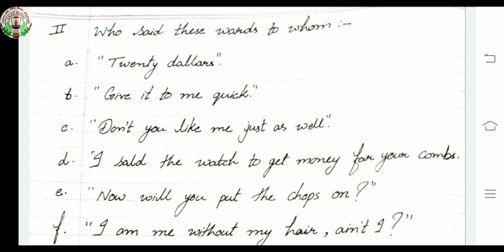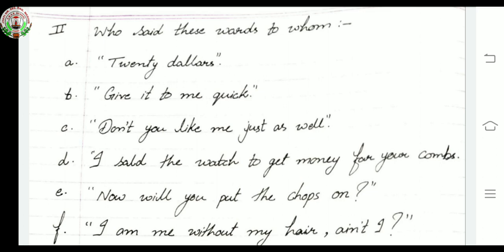Okay, like this only you have to write in front of these words. Understood? Okay, second one also I am telling you. "Give it to me quick." Who said this? Della said to the shop lady. Okay, in this way only you have to do this exercise.